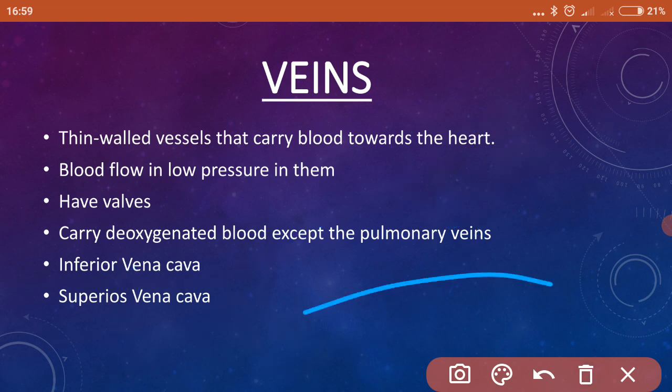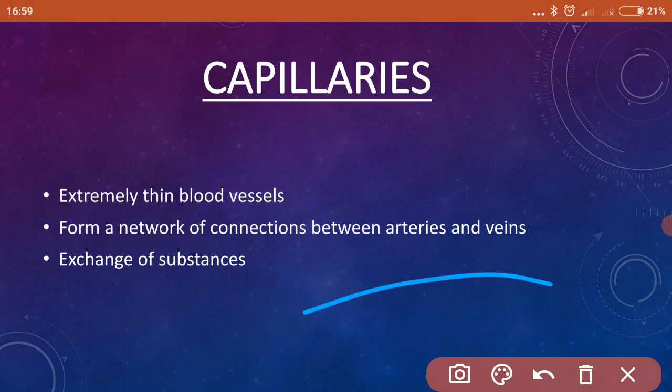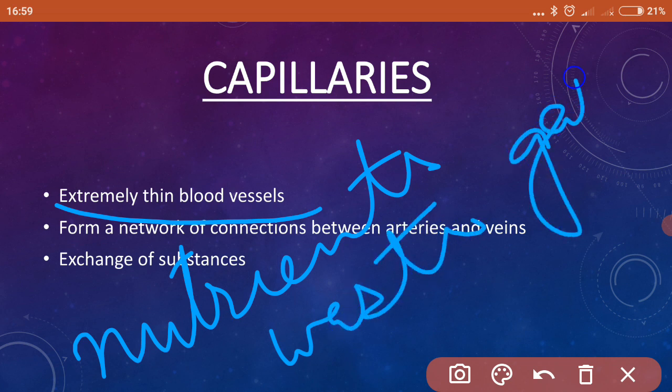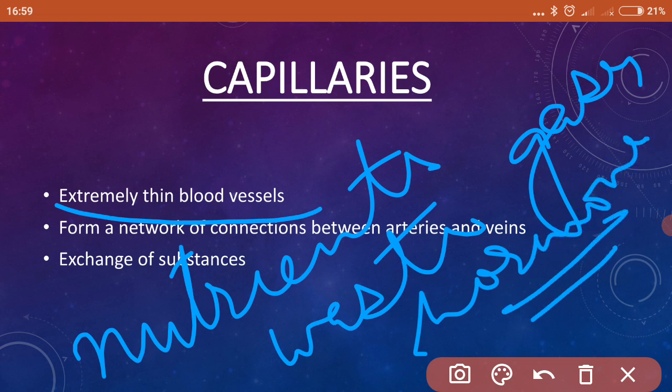Next, we will see capillaries. Capillaries are extremely thin blood vessels. They are actually a connection between arteries and veins. Okay, they are very, very thin blood vessels. And what is their role? They help in exchange of nutrients, waste substances, gases, hormones, and many more things, whatever is traveling in the blood and is supplied to different parts of the body.